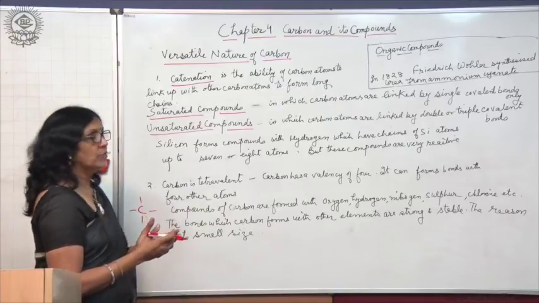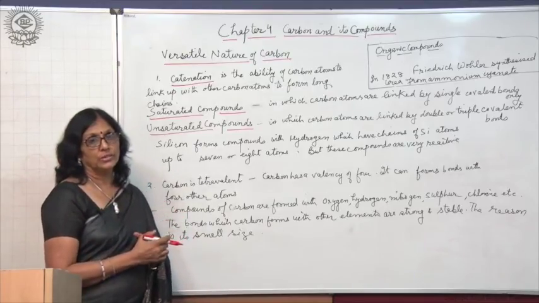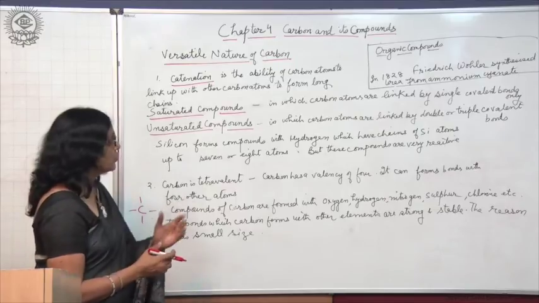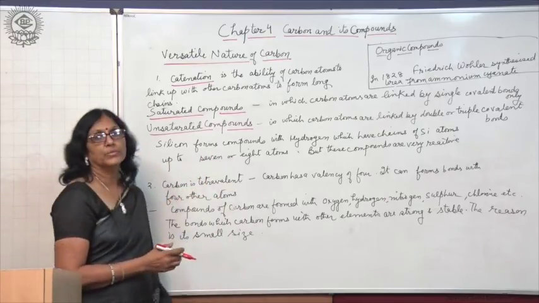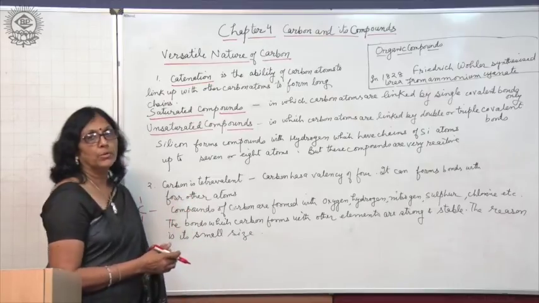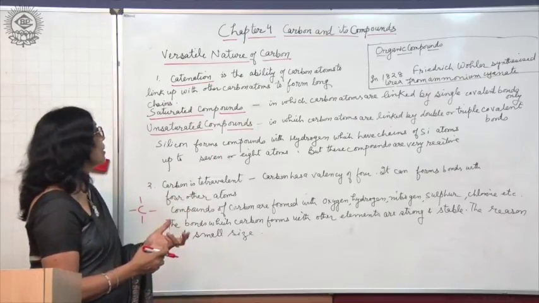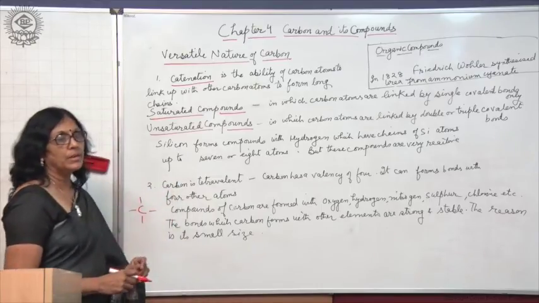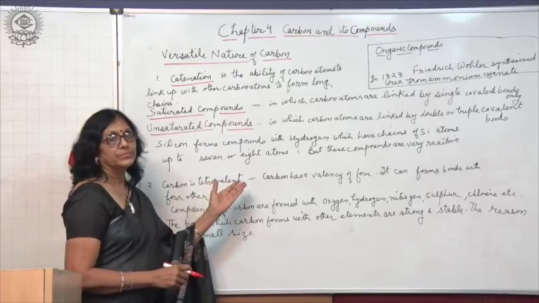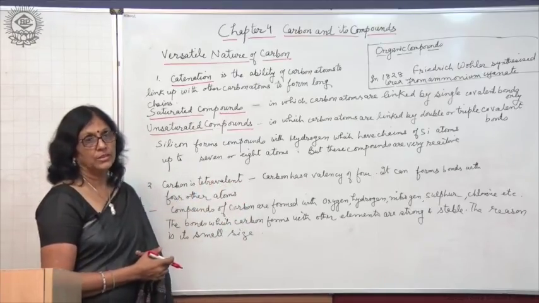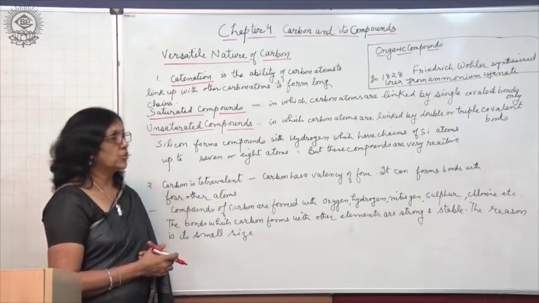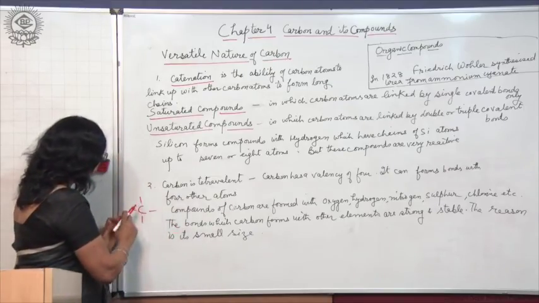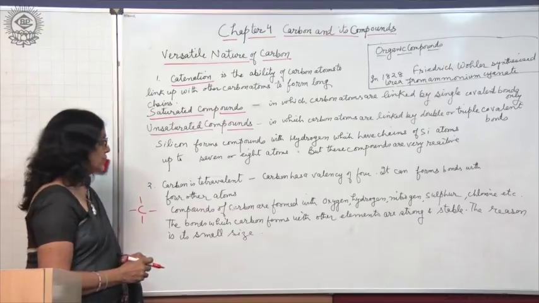There is no other element which forms long chains except silicon. Silicon forms compounds with hydrogen, which have chains of silicon atoms up to 7 or 8 atoms. The silicon compounds are very unreactive, whereas carbon compounds are quite stable. And now another unique property of carbon is that carbon is tetravalent. It has 4 valence electrons, that is 4 electrons in the outermost shell, and its valency is also 4. So it can link up with 4 other atoms and form bonds.